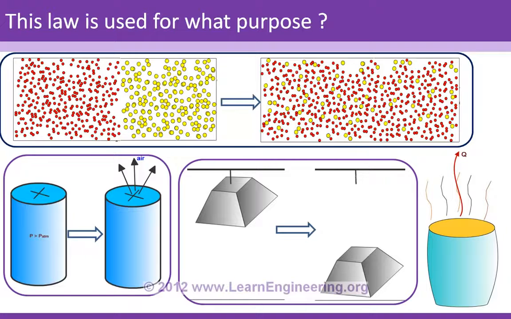There must be one more law which will govern the direction of a process, which will predict the direction of a process. And that law is the second law of thermodynamics. So if you apply the second law of thermodynamics for all these processes, you could see in which direction a process can happen.